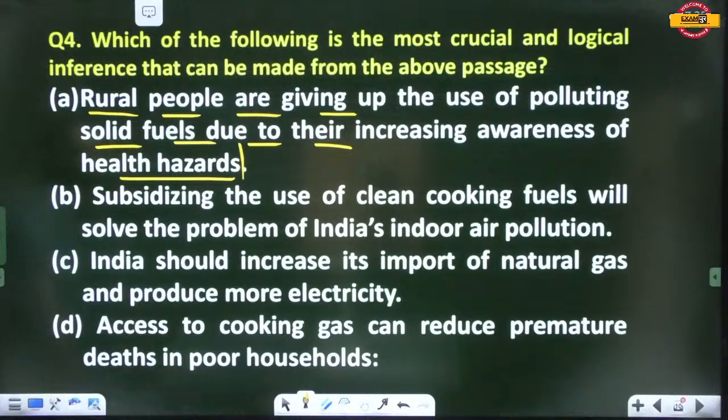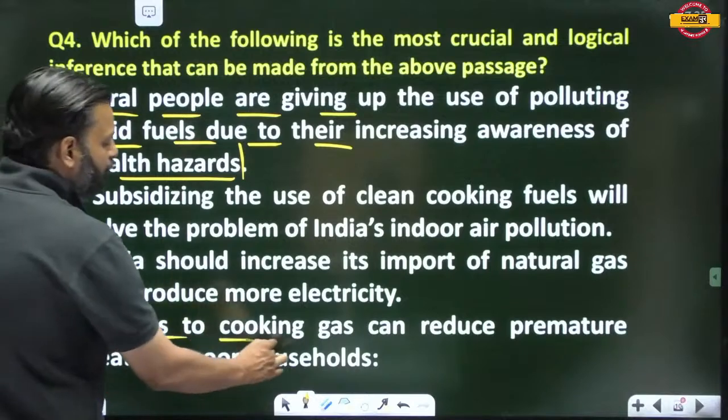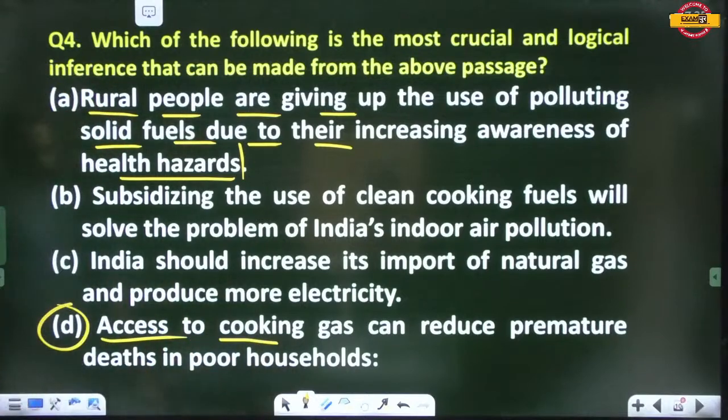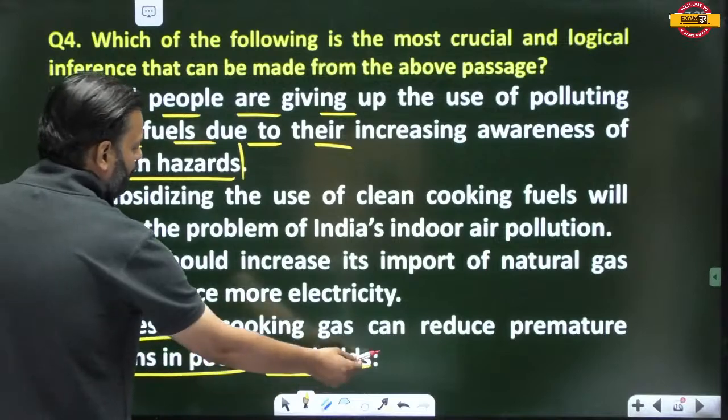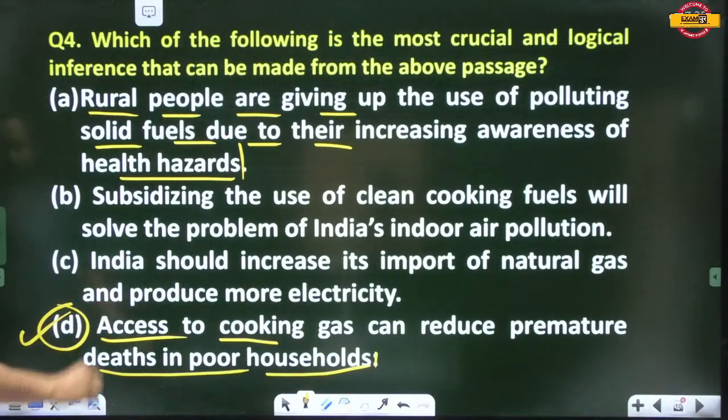So D option is the correct one. Access to cooking gas can reduce premature deaths in poor households. This is the correct answer.